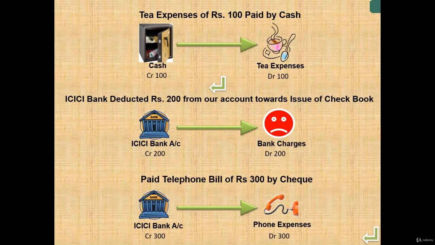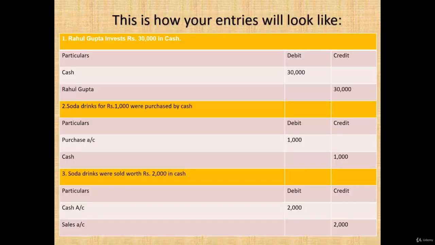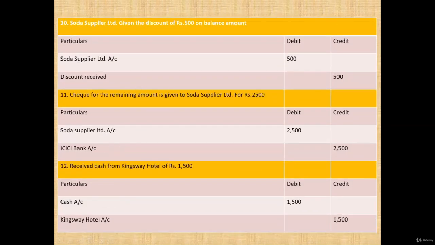Now this is all about the transactions, the basic day-to-day transactions that we face in our business or company. So we'll post this like this in our journal ledger. So I have posted Rahul Gupta invested cash, and what I had done, cash account debit to Rahul Gupta. Likewise, I had prepared a journal entry book for you over here. You can practice and you can check your entries with them.